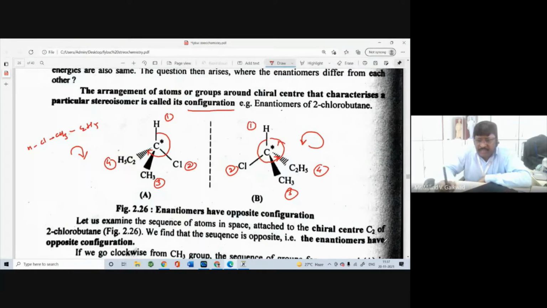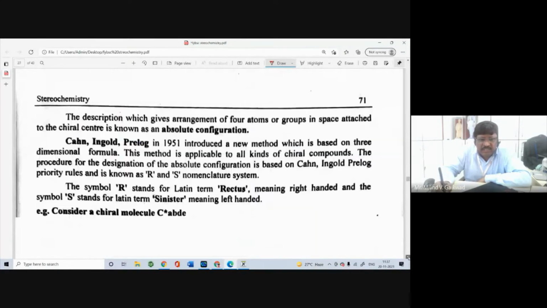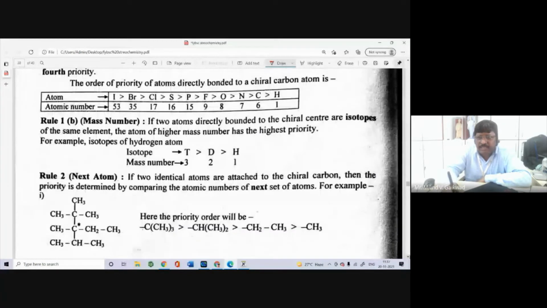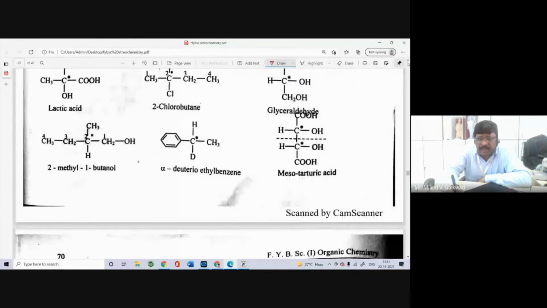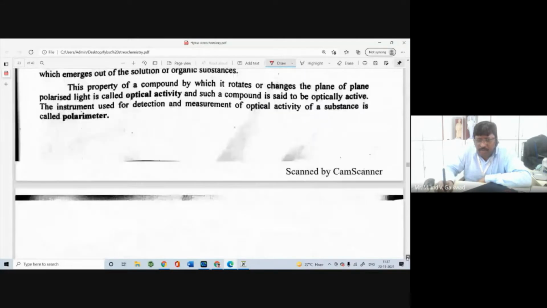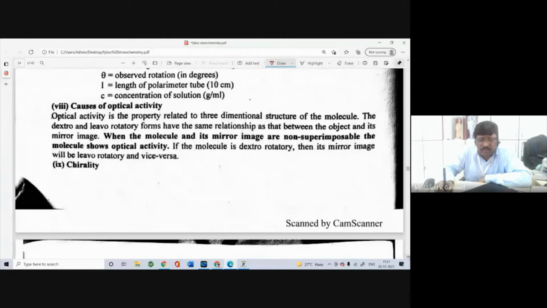The configuration is of two types. One is called the RS system, or absolute configuration, and the other is called the DL system, or relative configuration, right? So one is called absolute configuration, and the other is called relative configuration.